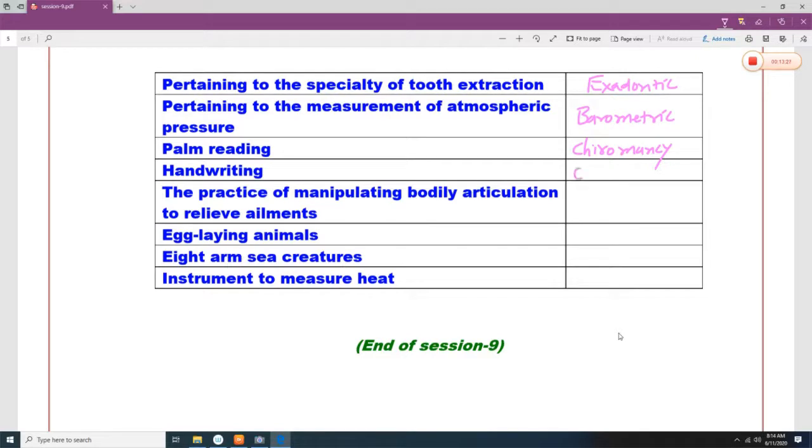Handwriting means chirography. The practice of manipulating bodily articulation to relieve ailments. Chiropractic. Egg laying animals. Platypus. 8-armed sea creature. Octopus. Instrument of measuring heat. Thermo means heat, so thermometer. So here we are ending the session 9.